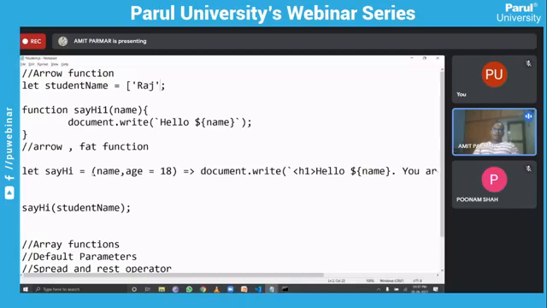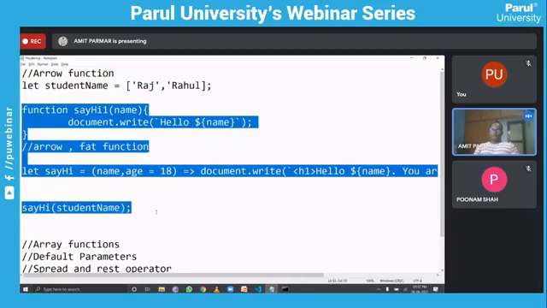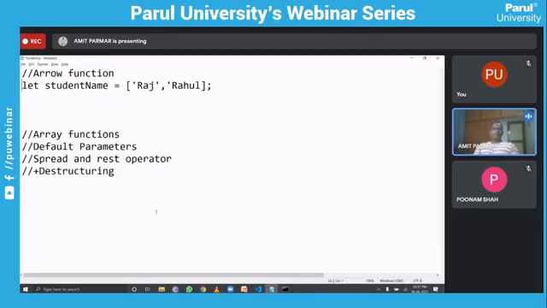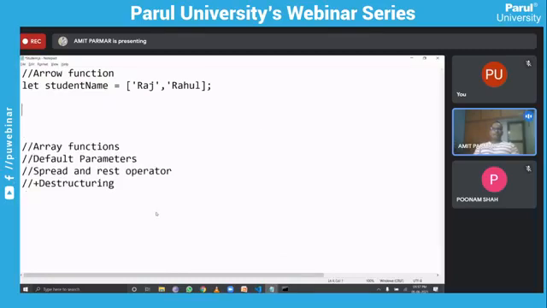If we have an array like this, let me add one more value, let's say Rahul. Let me erase everything so that you won't get confused.